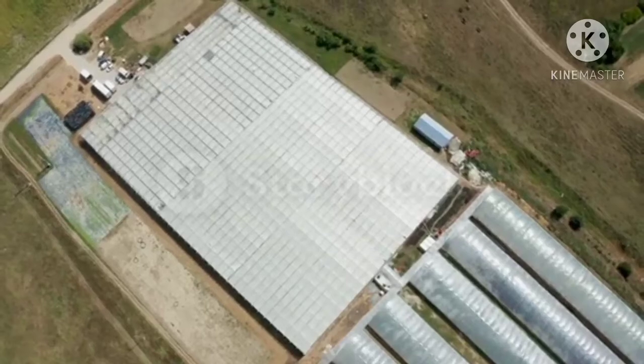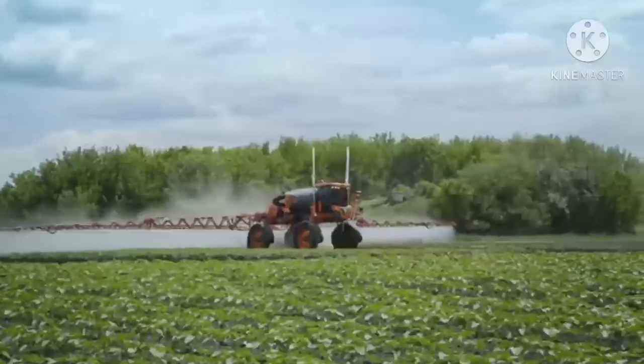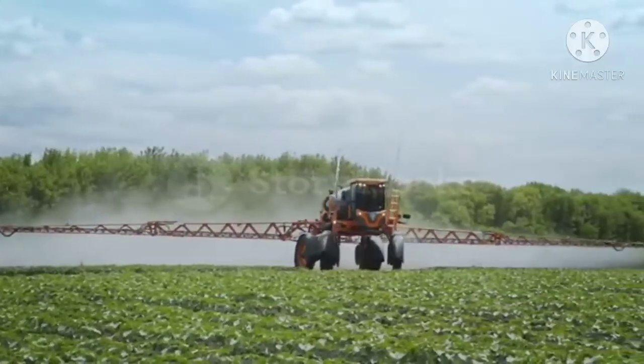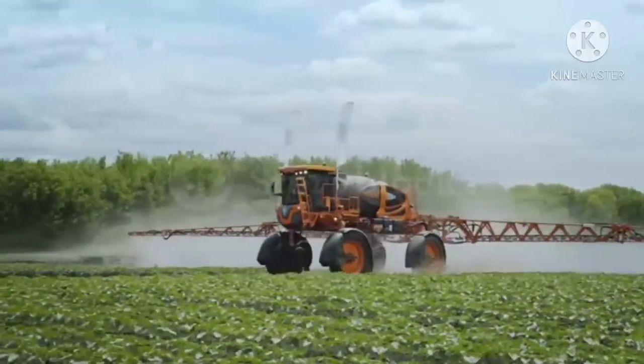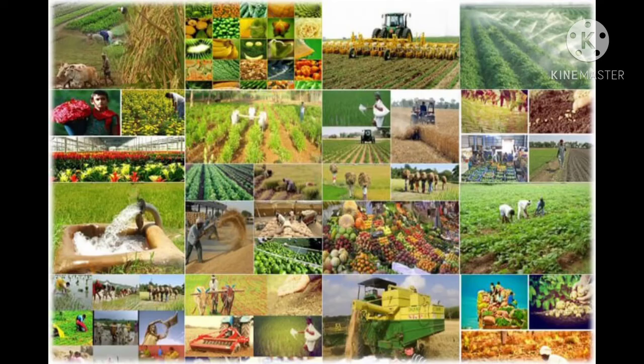Students, now let's discuss agricultural development. World population is going to increase and food demand is also increasing day by day. So to meet the growing demand, farmers have started to use some modern techniques in which they are using fertilizer and HYV seeds. As I already told you, HYV seeds means the high yielding variety seeds. Better irrigation facilities and increased use of pesticides, insecticides and etc. These are also important for agricultural development.